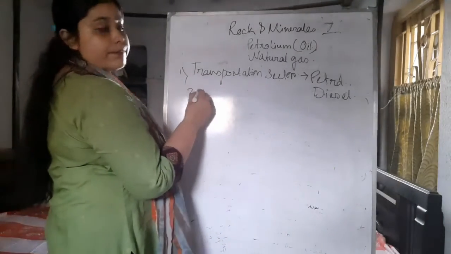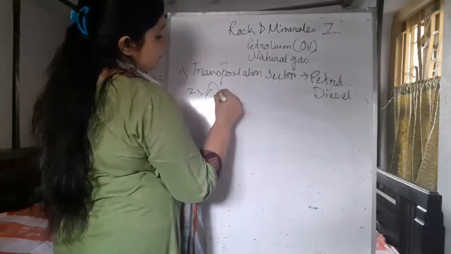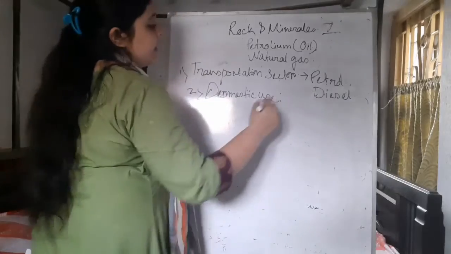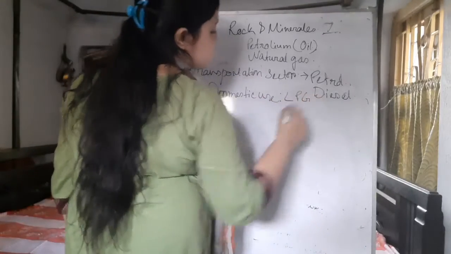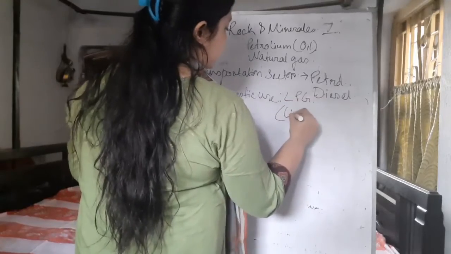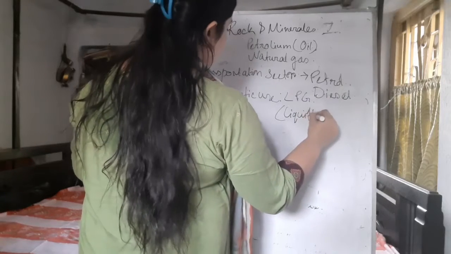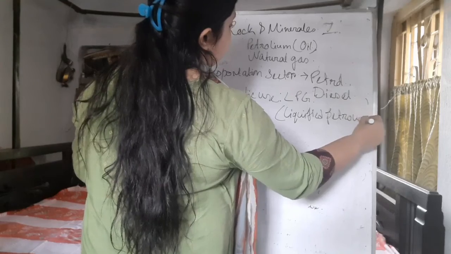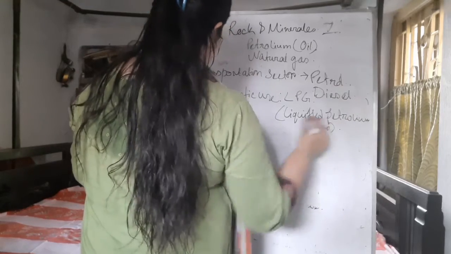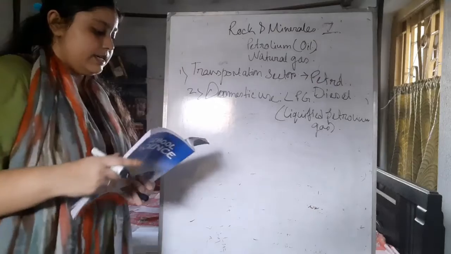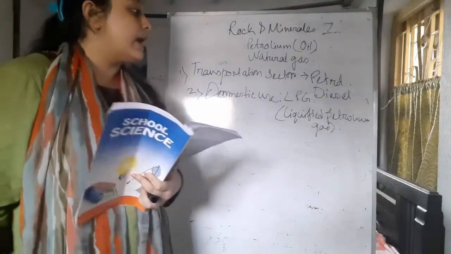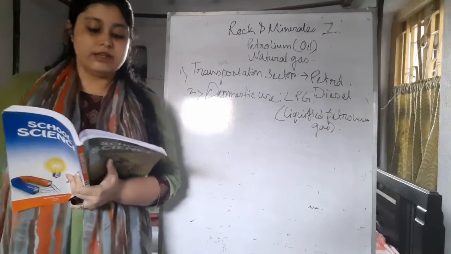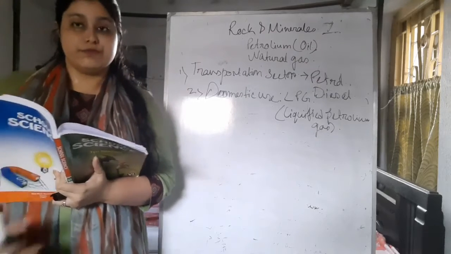That is domestic use, like LPG, liquefied petroleum gas. A cylinder full of this LPG gas is used in the kitchen, and it is commonly a clean household fuel.